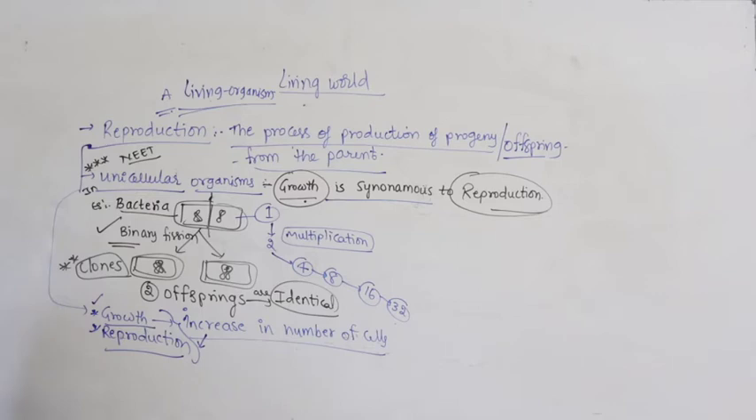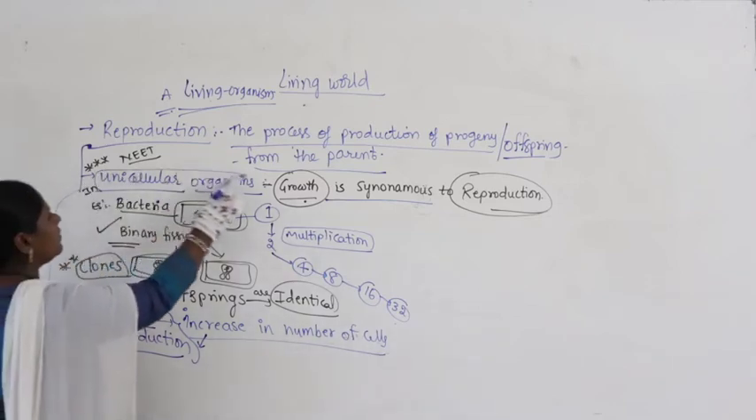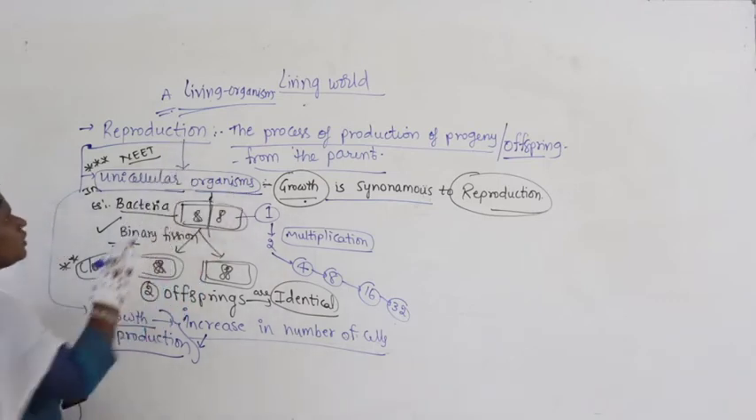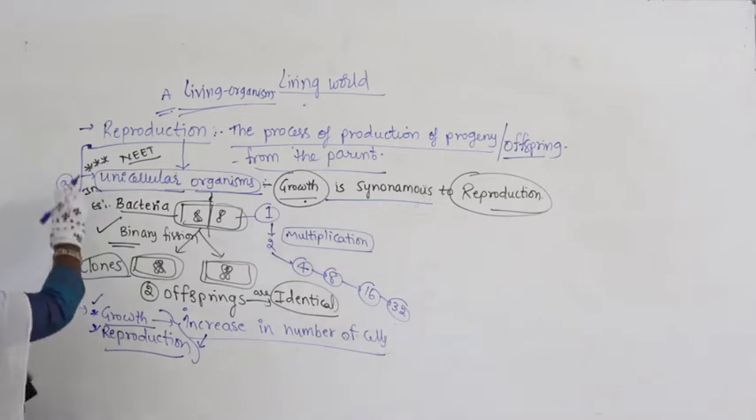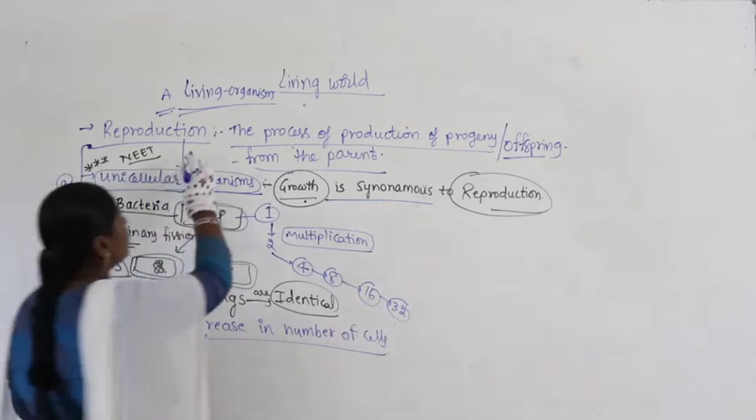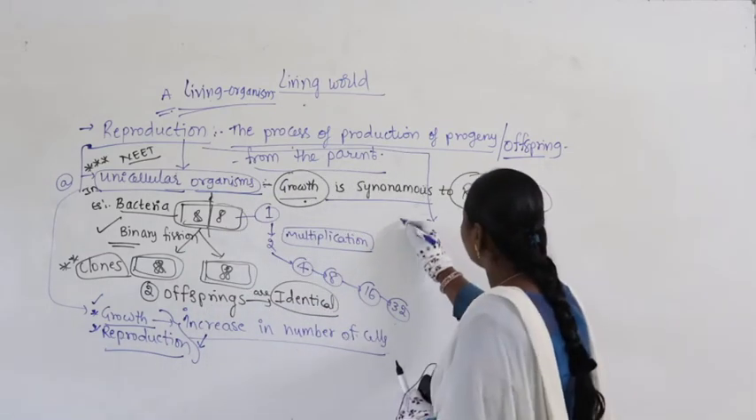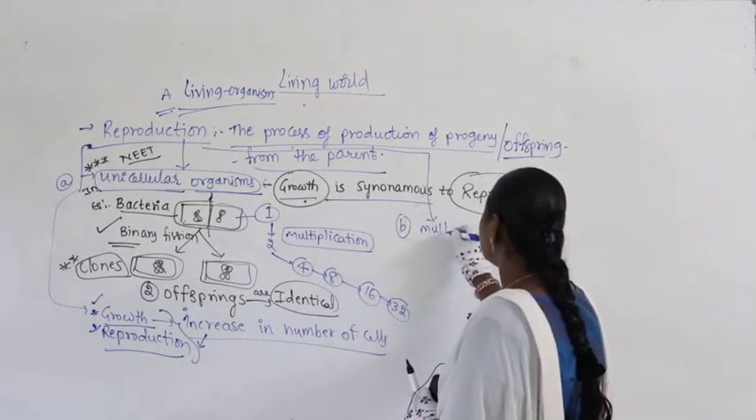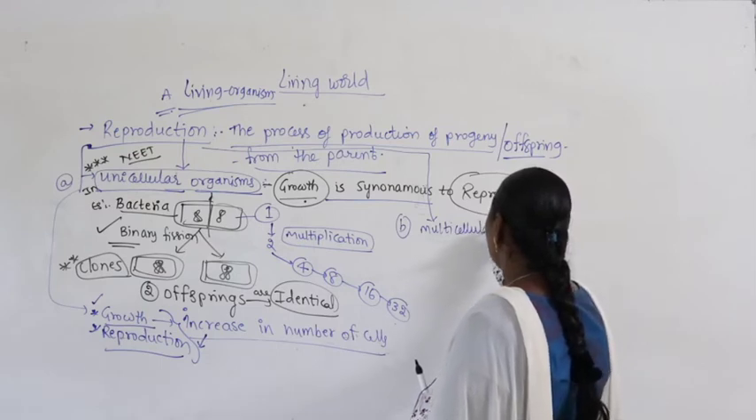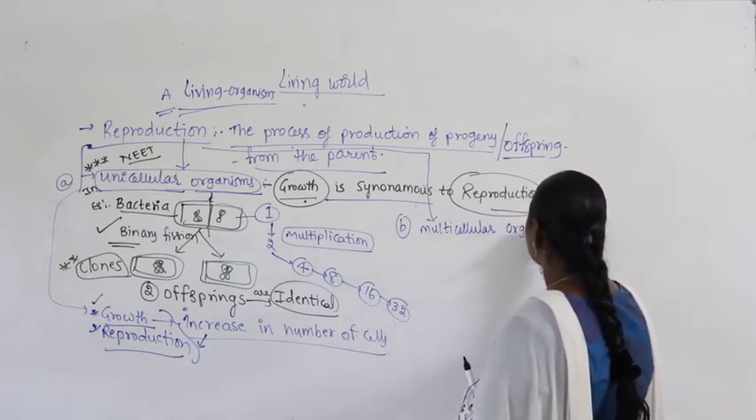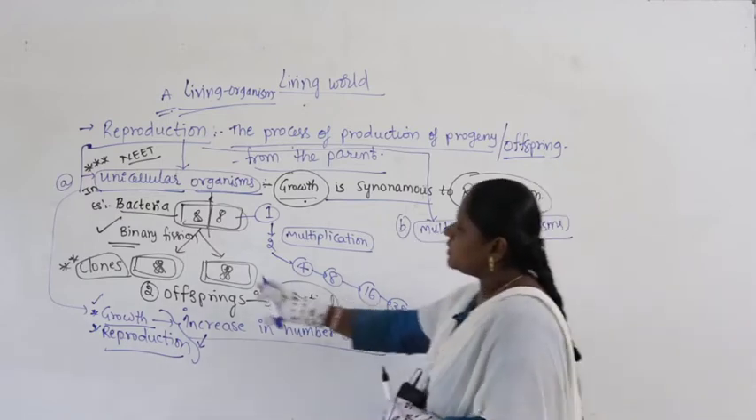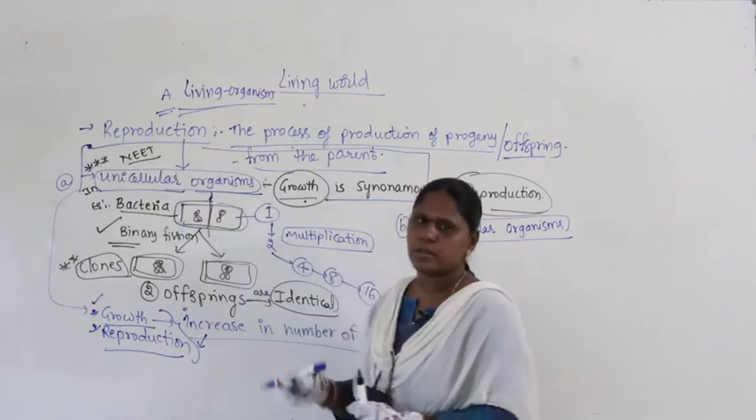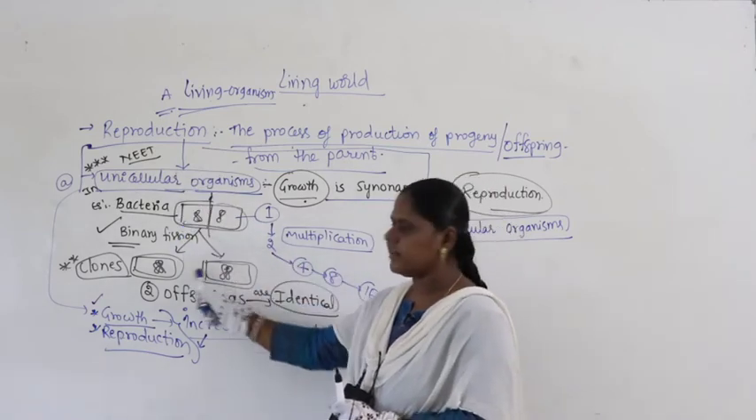Right guys, so here when you study reproduction, this is what we are discussing in case of unicellular organisms. So let us take this first one as unicellular organisms. Now let us also study reproduction in case of multicellular organisms. The total story is that reproduction in unicellular organisms, mostly bacteria, happens by binary fission.